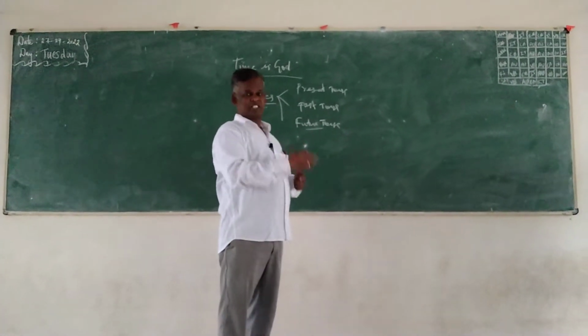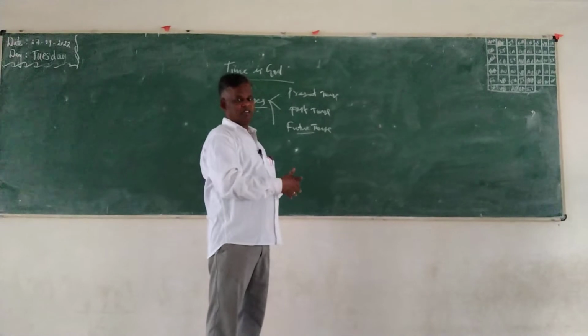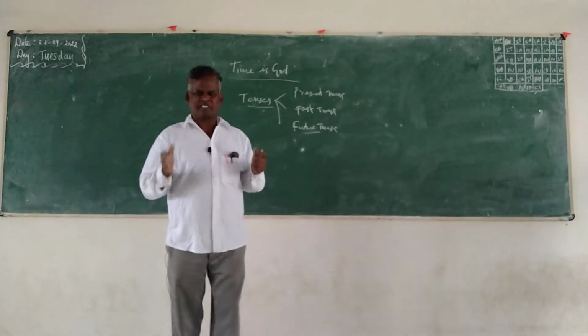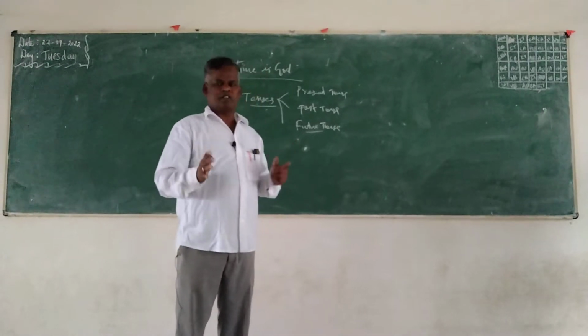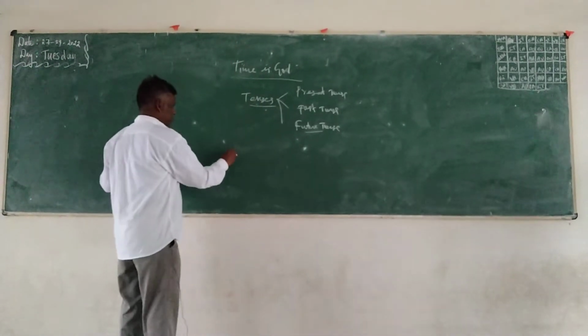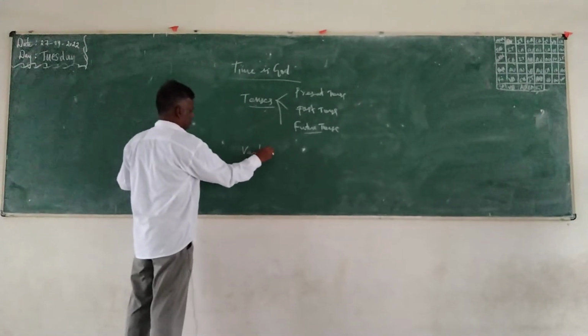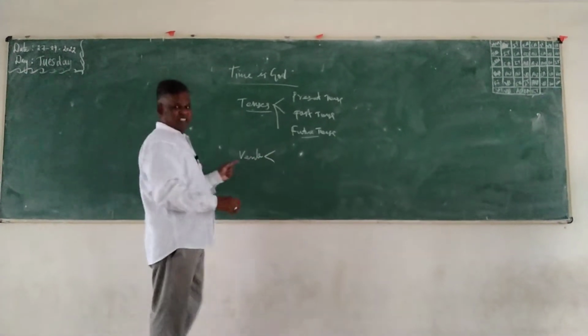Before discussing tenses, we must have some thorough knowledge about the verb. Verb is essential. Verb means action word.